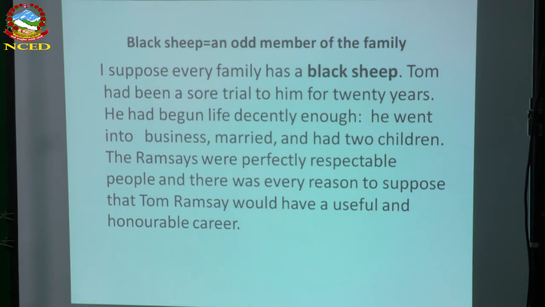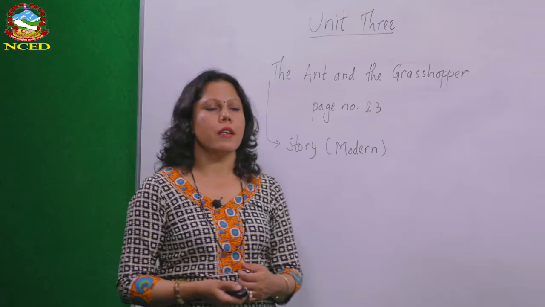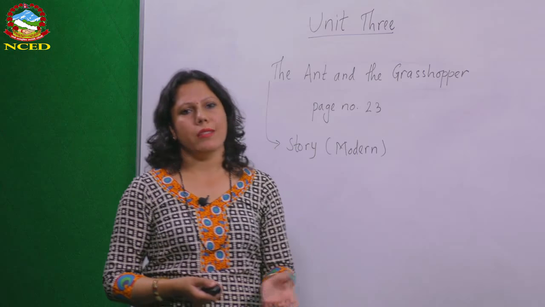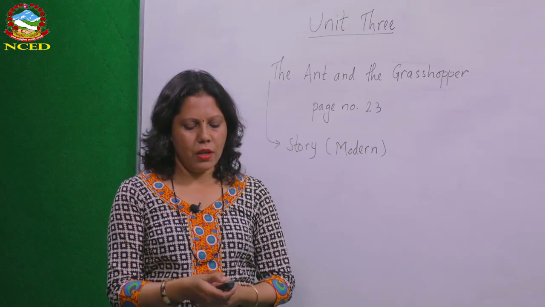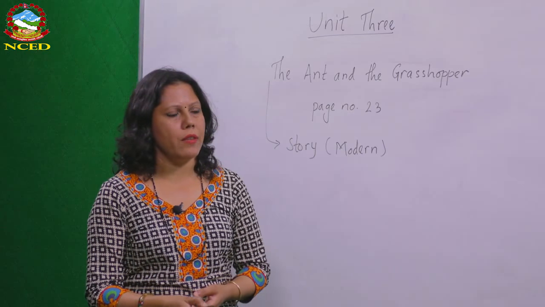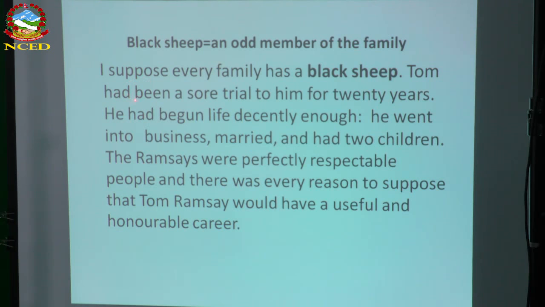The narrator, the storyteller, has explained what was the reason that really made him sad, or what was the main cause. So let's find what is given by the story writer.